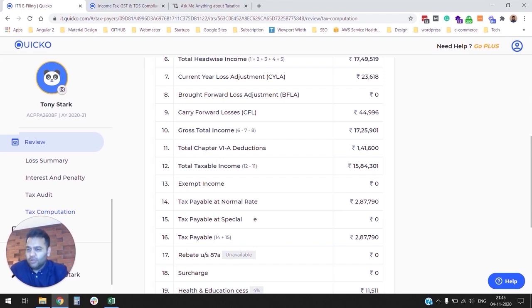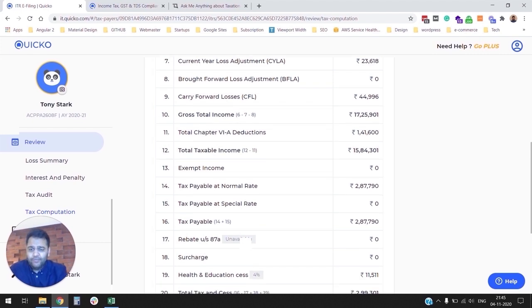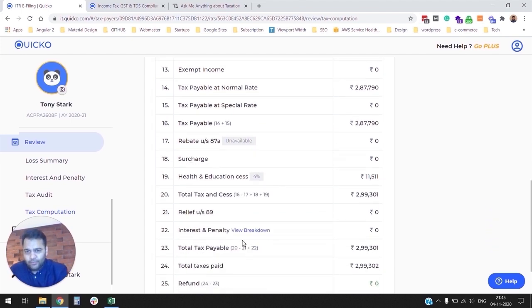These are all normal rate incomes, while something like capital gains, be it short term or long term, are considered special rate incomes because they are not taxed at slab rate. If you are aware of slabs. If your income is less than 5 lakh rupees for the financial year, there is a tax rebate. So we'll also calculate a rebate for you.